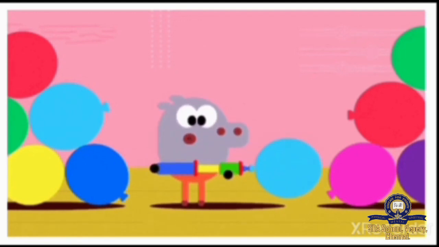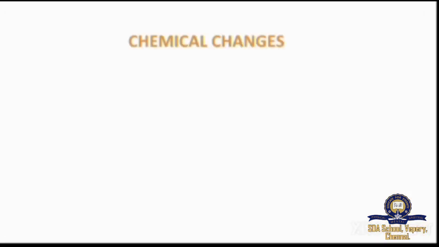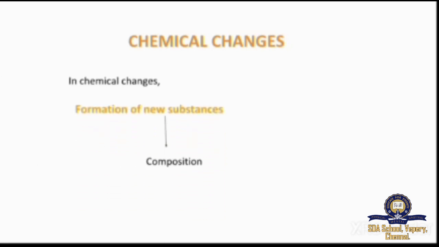The last change of this chapter is chemical changes. The change we are going to see today is chemical change. Now, what are chemical changes? In chemical changes, new substances are formed with composition and properties that are different from that of the original substance. Here, the composition and the properties will differ from that of the original substance.